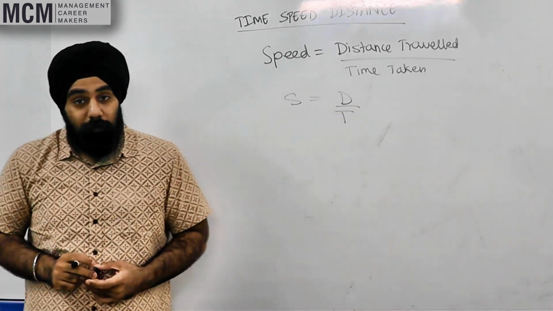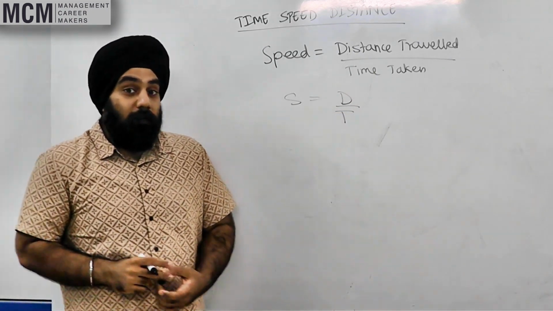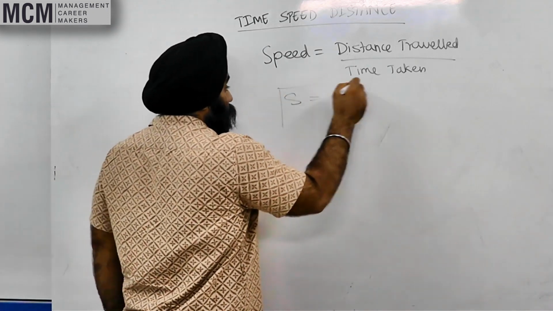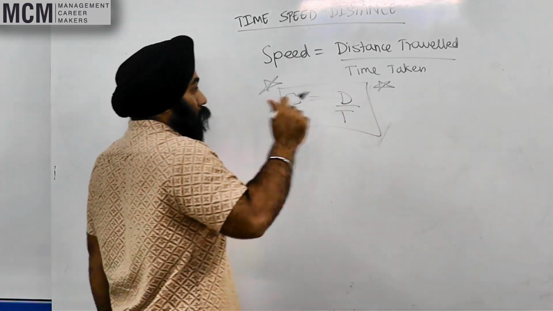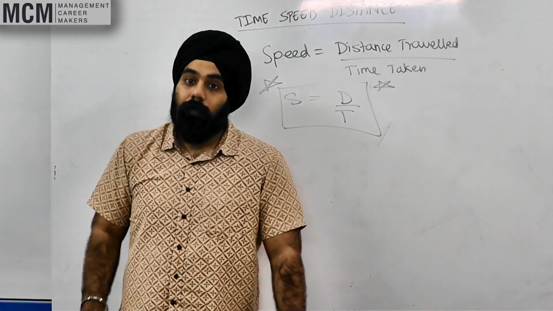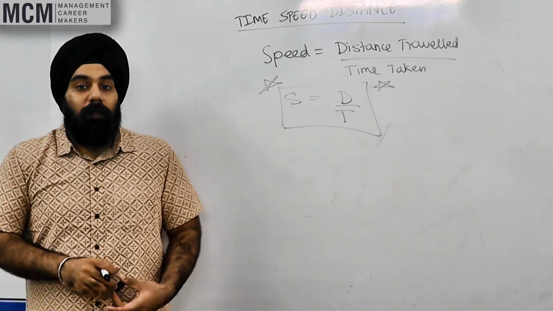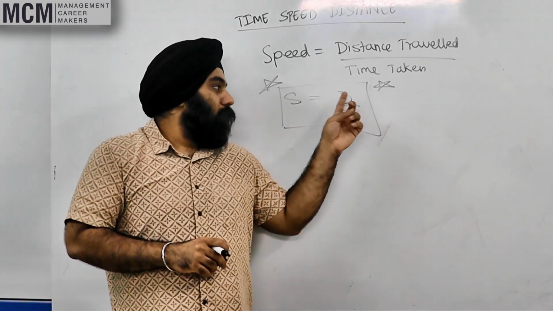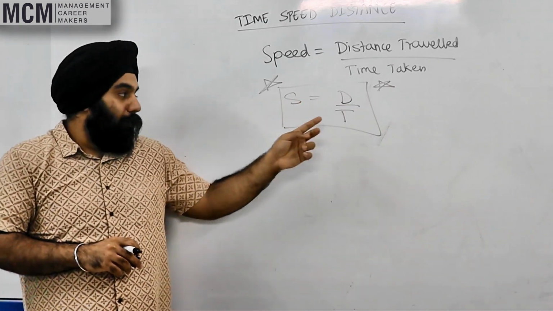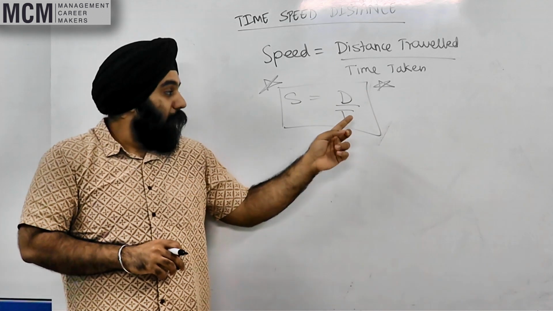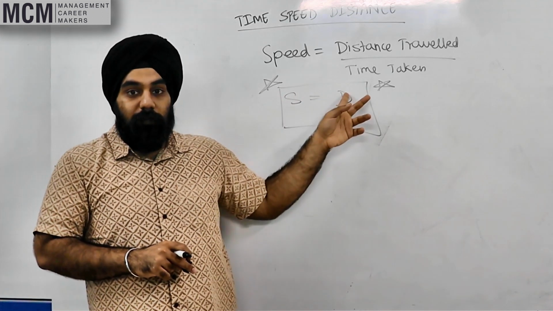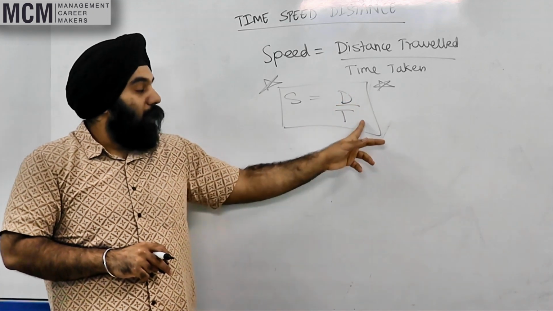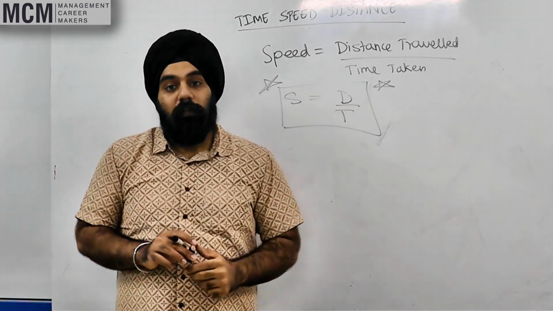We've heard of this formula before, right? This is all we need to remember in this chapter. Speed is equal to distance upon time. This is the most important formula that we need to remember. Now, if distance has been given to you and speed has been given to you, you can find time. If time and speed are given, we can find distance. If distance and time are given, we can find speed.